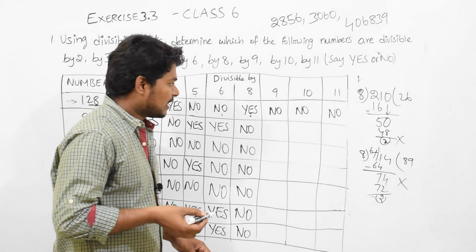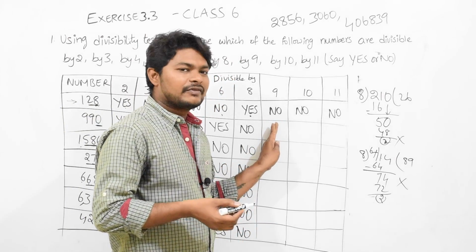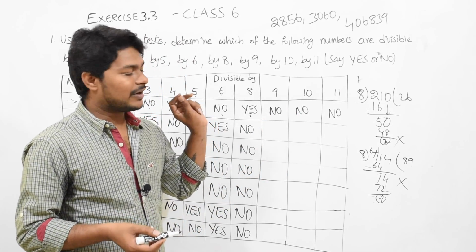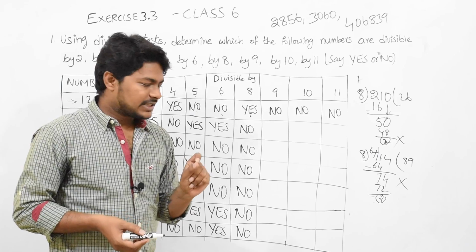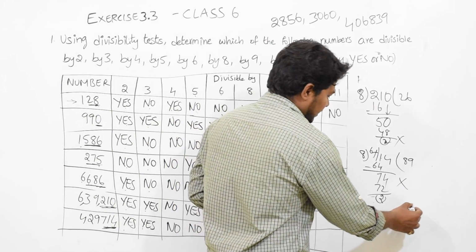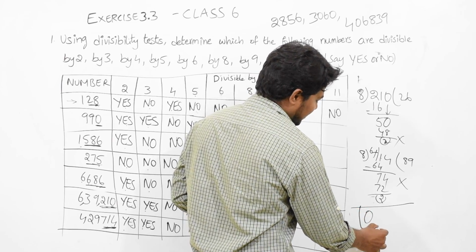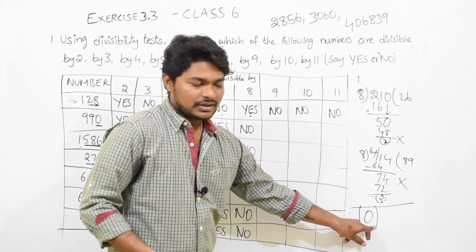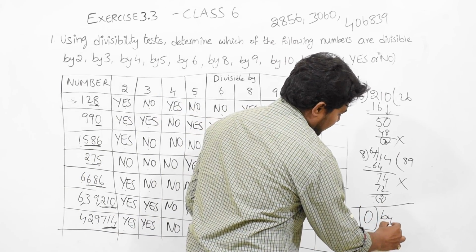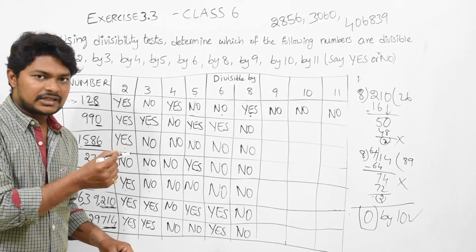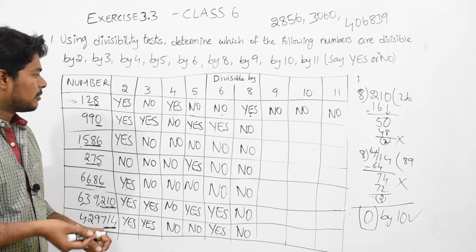Okay. Now just for a second we will pass 9. We will straight away go to 10. Then we will come back to 9. Why? Because 10 is very easy. For checking divisibility by 10, the last digit should be 0. If the last digit is 0, then it is divisible by 10. Okay. We need to check only one digit, that is the last digit. If it is 0, we will say divisible by 10.